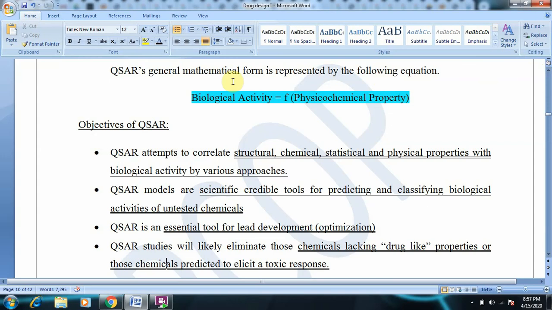After finding the relationship between the physicochemical properties and biological activity, we will try to lay down some rules.